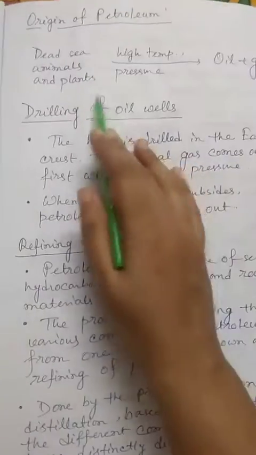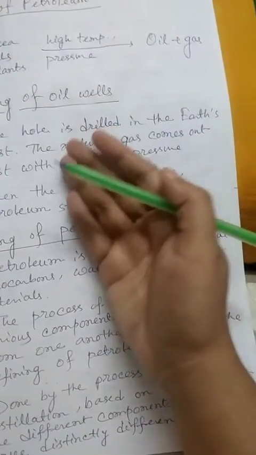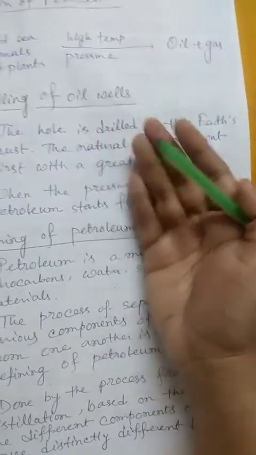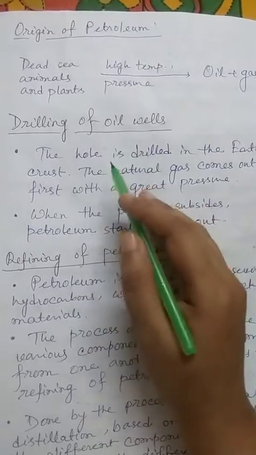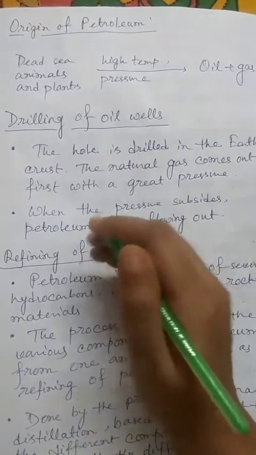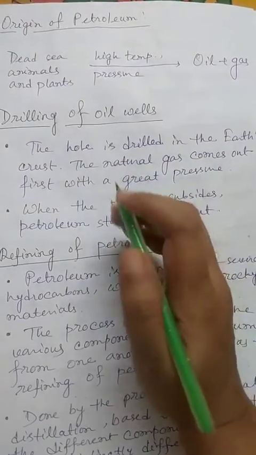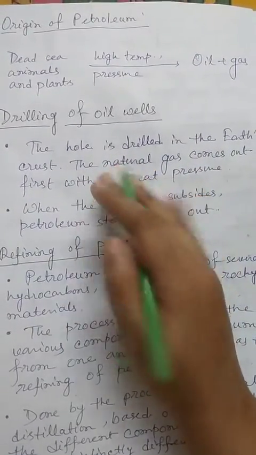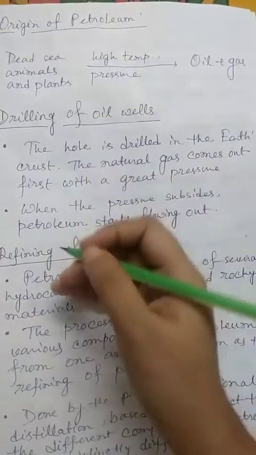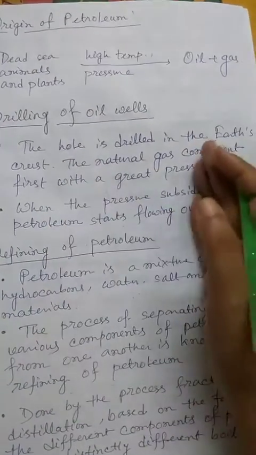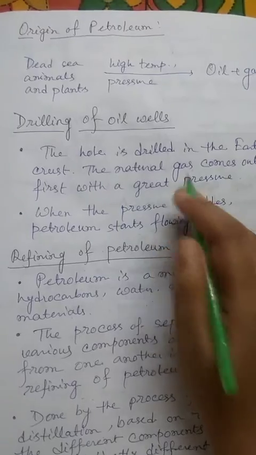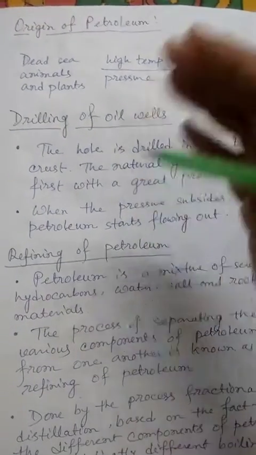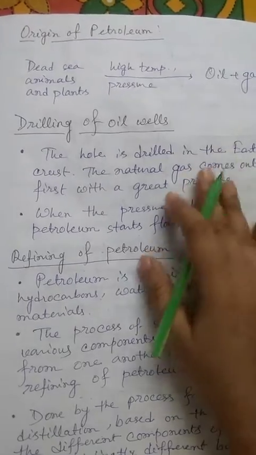Now we are going to discuss its origin. Previously we learned how coal is formed from dead plant matter. Now we are going to discuss how petroleum is formed. When dead sea animals and plants are deposited on the seabed, after a very long period of time, because of this gradual deposition of dead and decaying sea animals and plants, they transform into a liquid, that is the petroleum or oil. They also emit a gas that is situated just above the layer of the petroleum, that is the layer of natural gas.